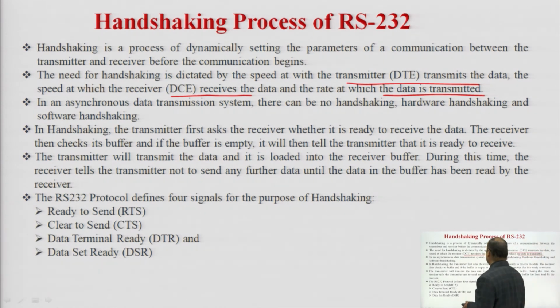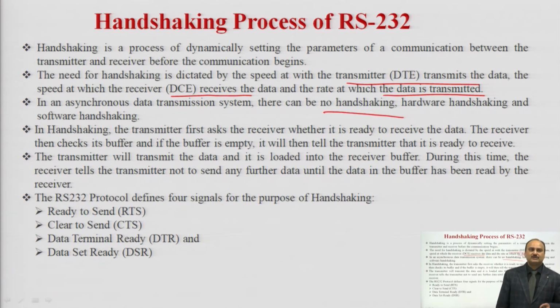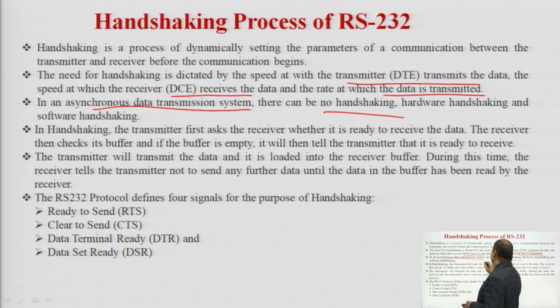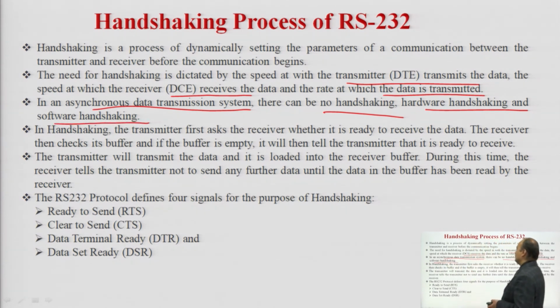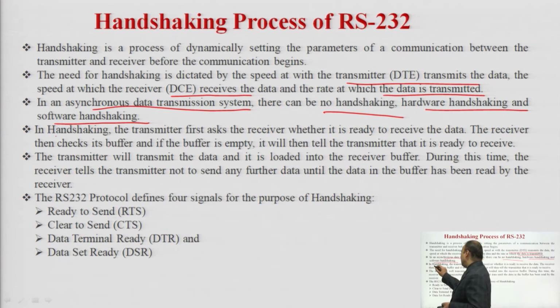In an asynchronous data transmission system, there can be no handshaking signal. So, if we are talking about asynchronous data transmission, there will be no handshaking signal. So, the handshaking signal is absent in case of an asynchronous data transmission system. Hardware handshaking and software handshaking are the two types of signals which can be used for the data transfer operation. So, let us understand what handshaking is.